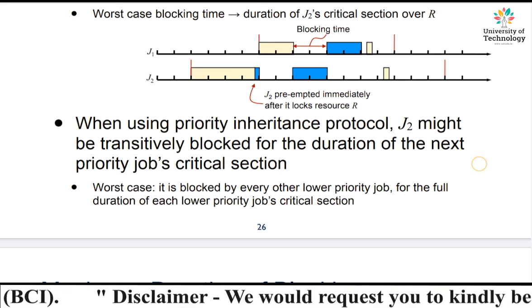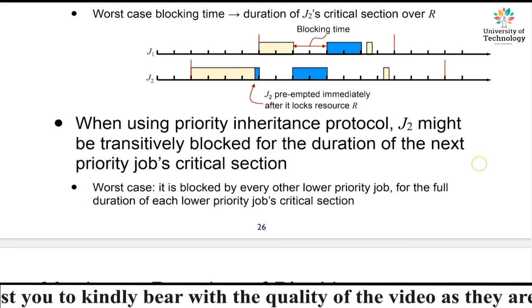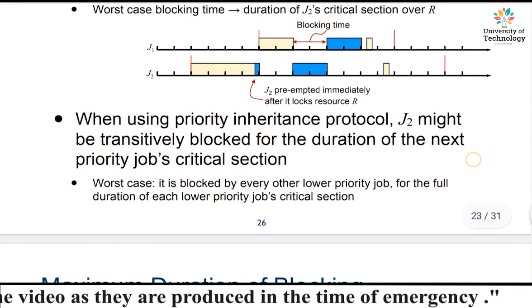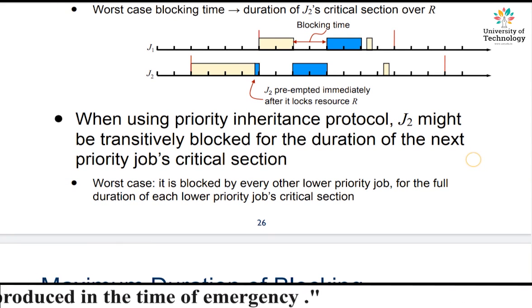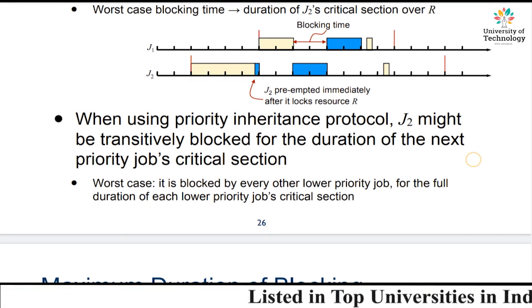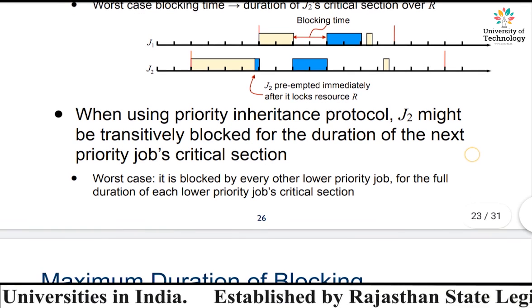It is going to be blocked for a duration equivalent to the next priority job's critical section. So whatever the next priority job is, its critical section is going to be equivalent to J2's blocking time. So this is clear.